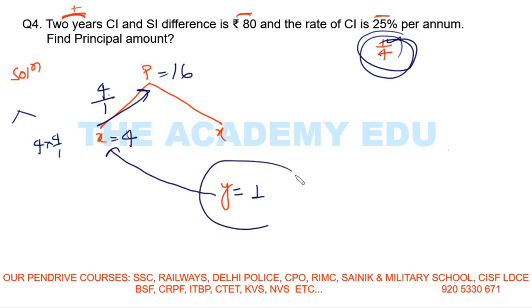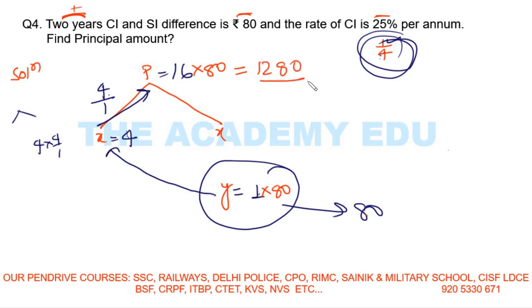But the question is saying this difference is rupees 80. So what I will do, multiply here. What do I multiply here? 80. In 1, I multiply 80 to make it 80. So multiply everywhere. Here also 16 8s are 128 and 0. So this is your principal.